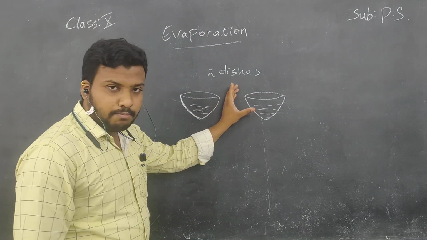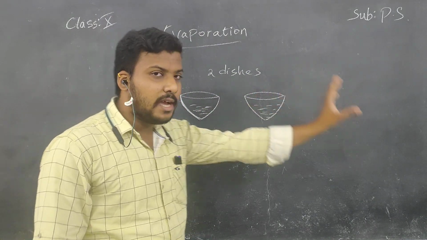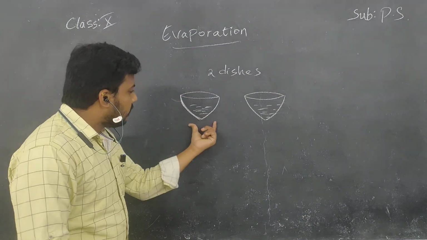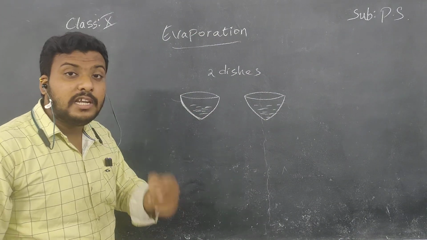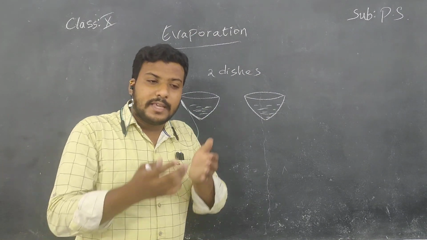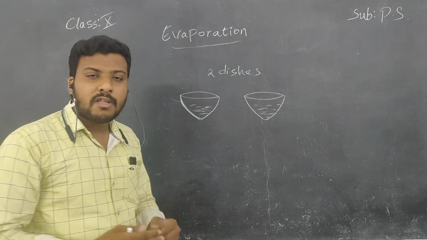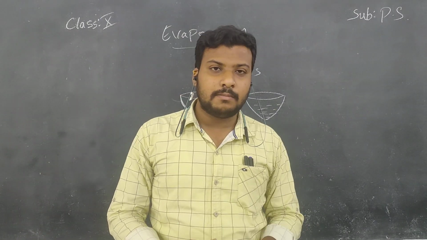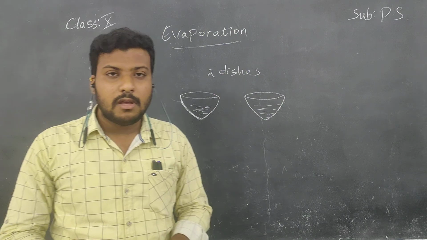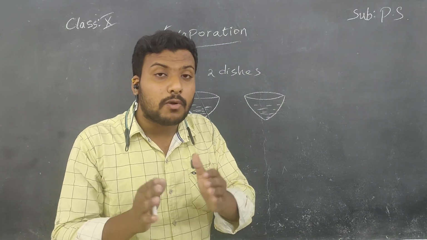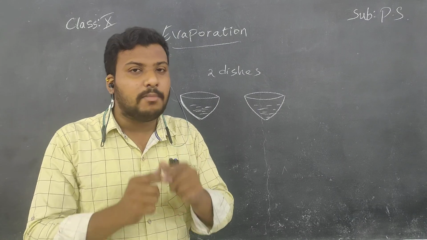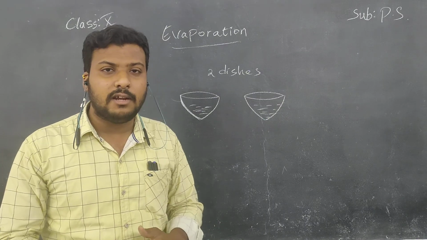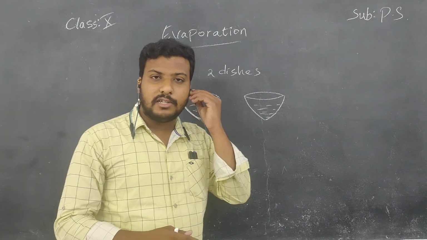You take one of the dishes to a side with its lid closed and keep it undisturbed for some time. Then you take the other petri dish and keep it under the ceiling fan. You know, ceiling fan. So keep this petri dish containing alcohol under the ceiling fan, children. And check both the petri dishes after 10 minutes. Observe the quantity. Previously you had taken 5 ml of spirit in both petri dishes. But after some minutes, check what quantity is present in both the petri dishes.